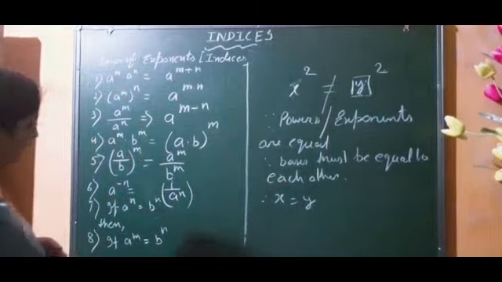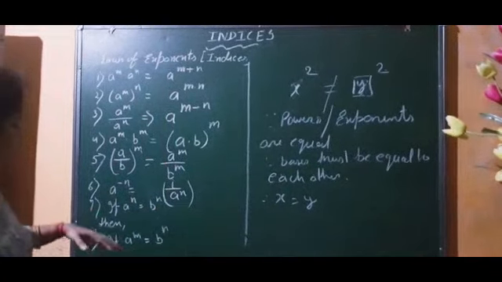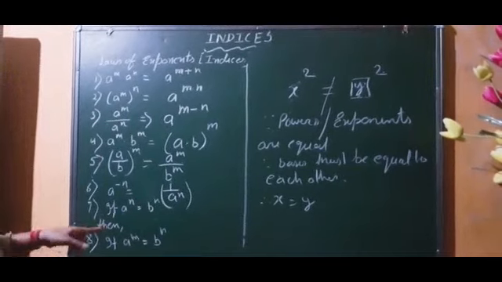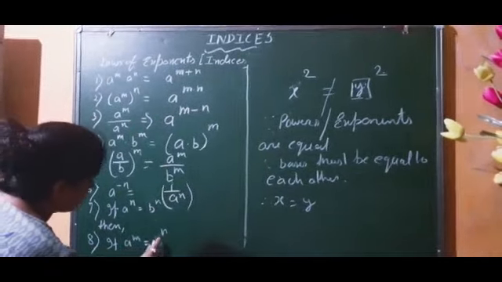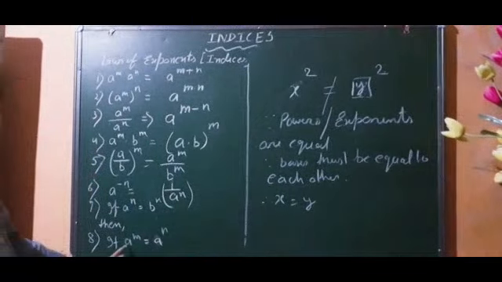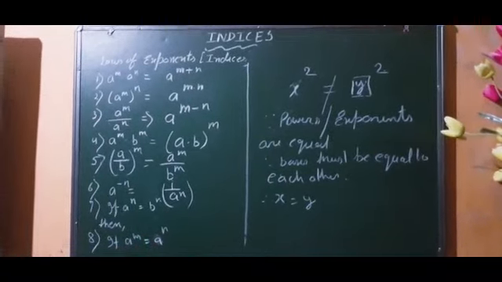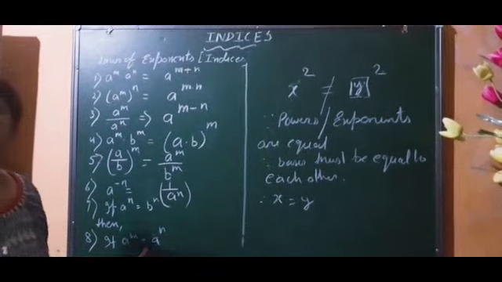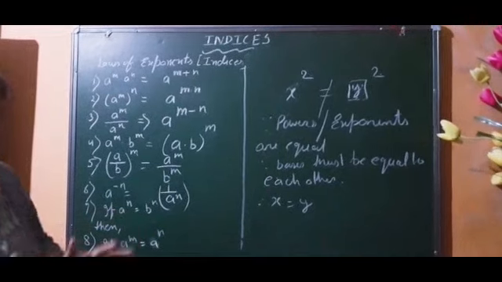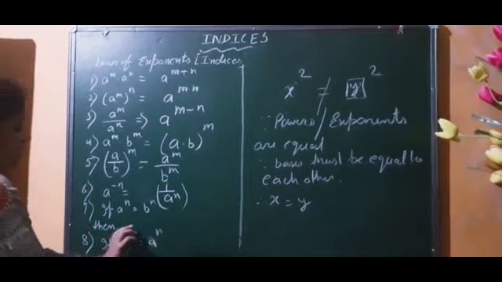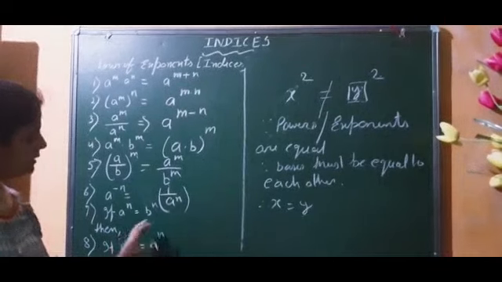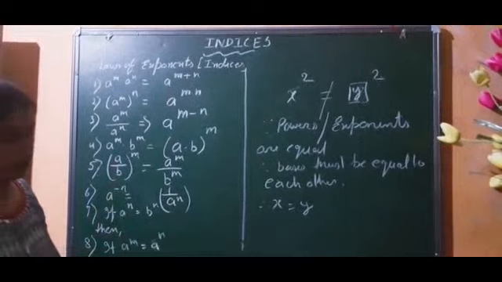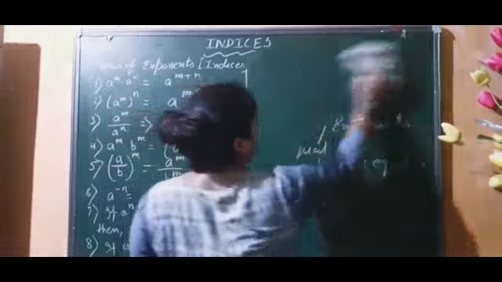Okay? And almost similar, see the last law. If a to the power m and b to the power n, here is not b, here is a. Now see what is the difference. Here a to the power m is equal to a to the power n, means bases are the same but powers are different. And the relation is there, we can see that the equal sign is there. It means both the numbers, whatever is written in LHS and in RHS, are the same. And we can see that bases are the same. It means powers must be equal. How can we say that? Let's see.